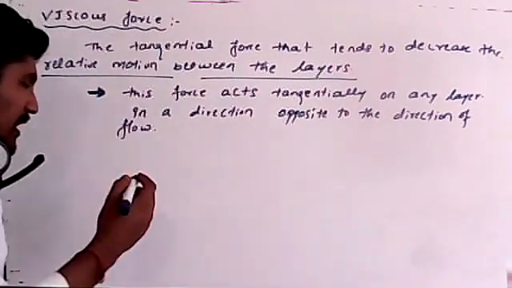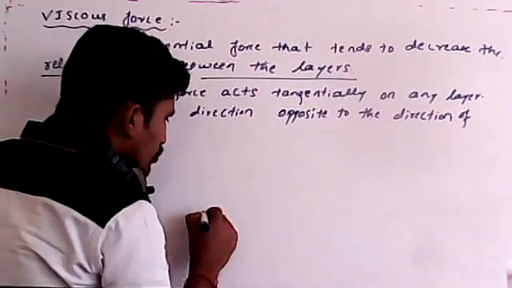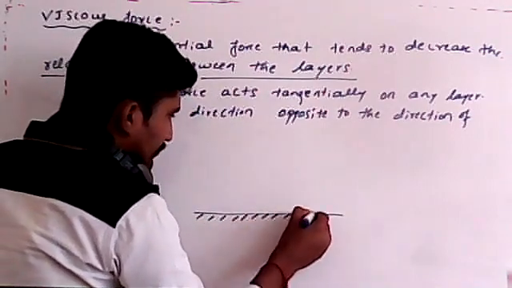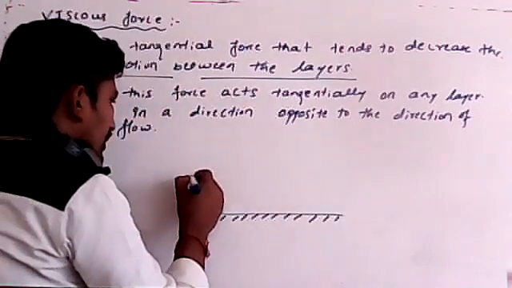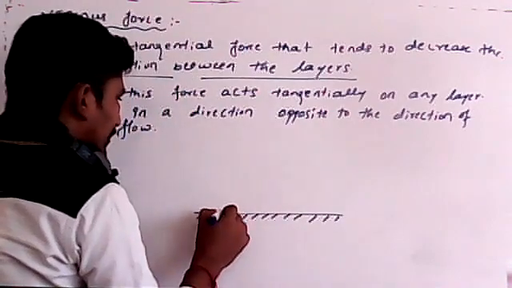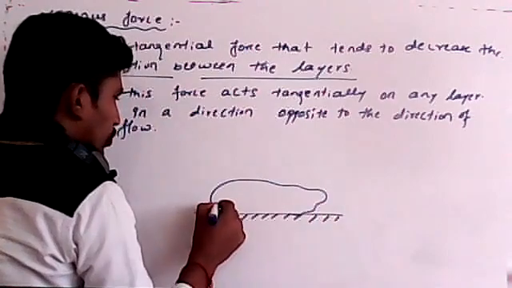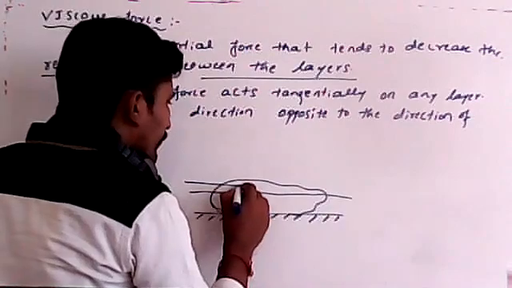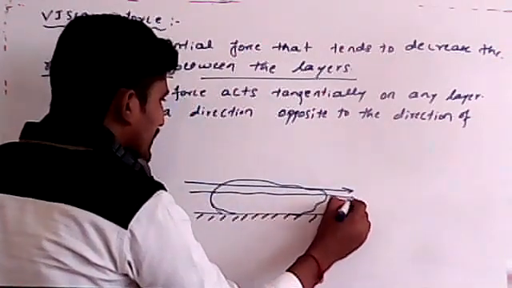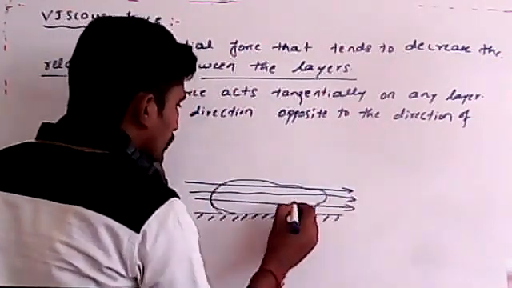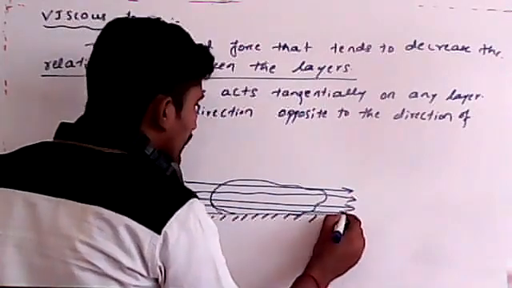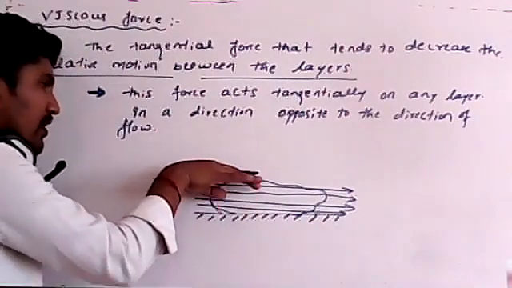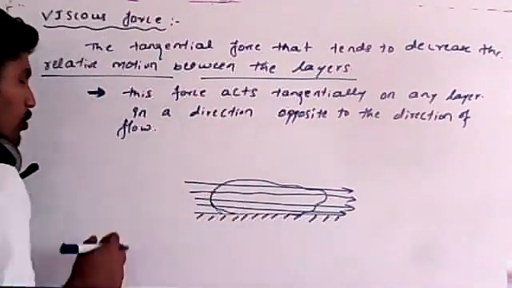Let me take one example, students. Suppose I consider this as a surface, and water is moving here. This is the water drop, moving like this. These are the tangential forces in different layers, if I consider different layers of this water molecule or water drop.